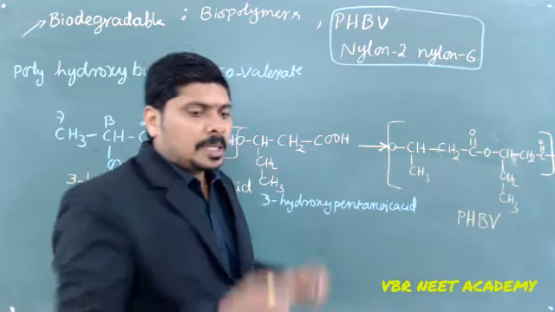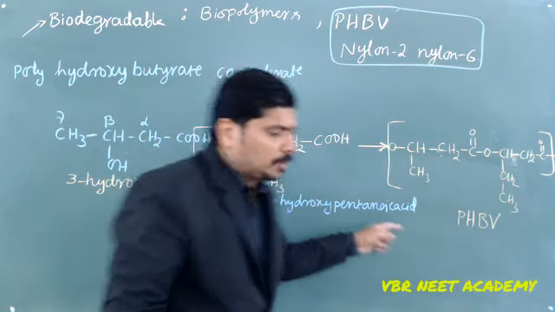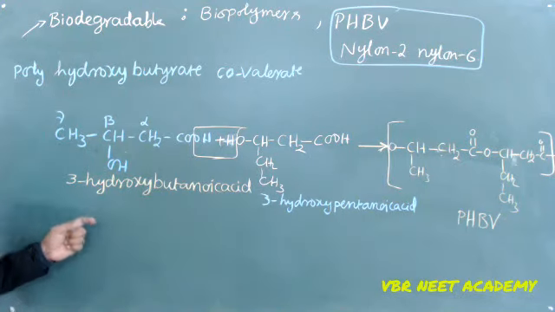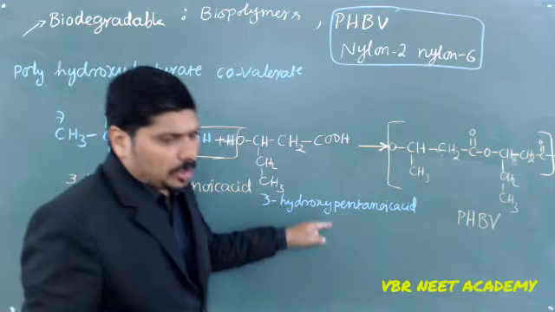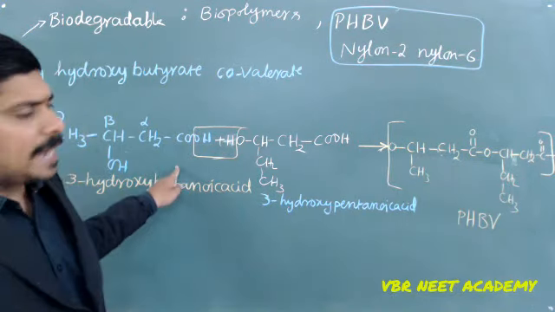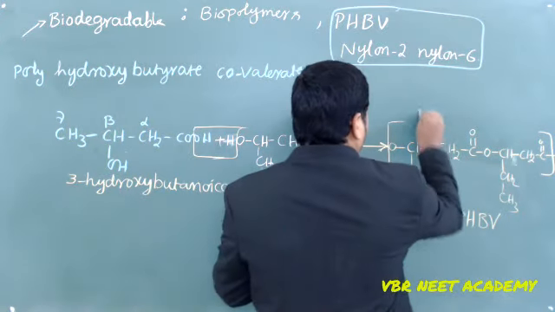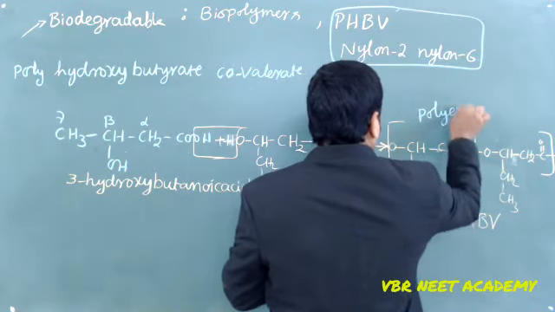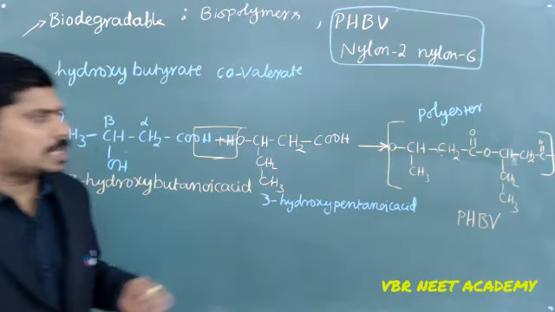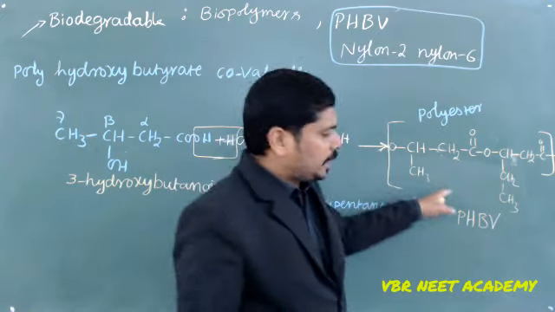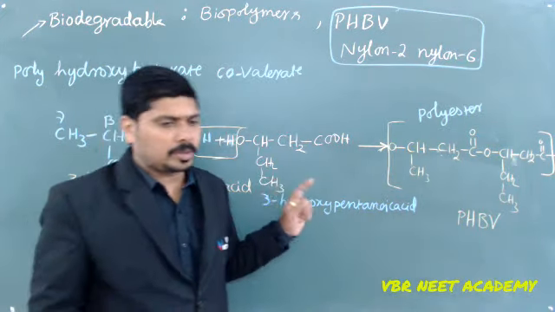PHBV is nothing but polyhydroxy butyrate covalerate and this is going to be formed from two hydroxy acids. One is 3-hydroxy butanoic acid, another one is 3-hydroxy pentanoic acid. When these two react they form the polyester. The ester is repeated so many times that it is called a polyester, so that I get the polymer name PHBV, polyhydroxy butyrate covalerate.